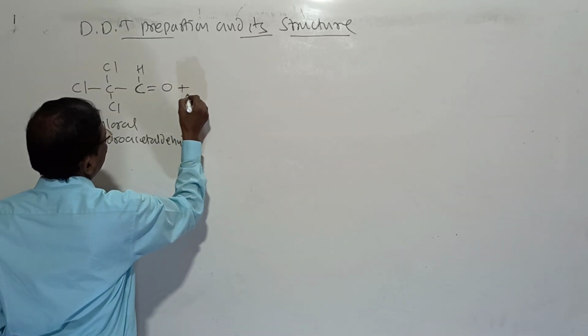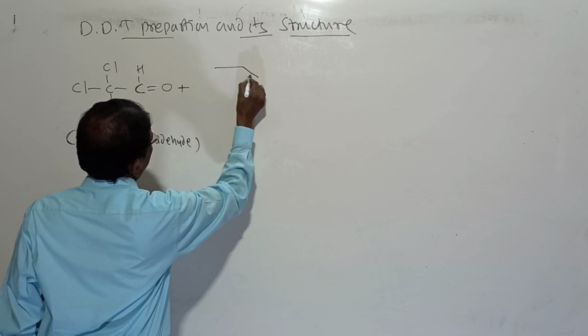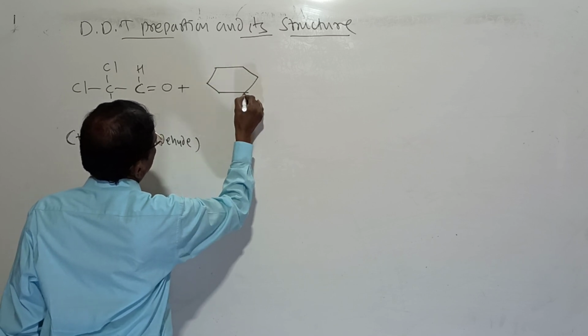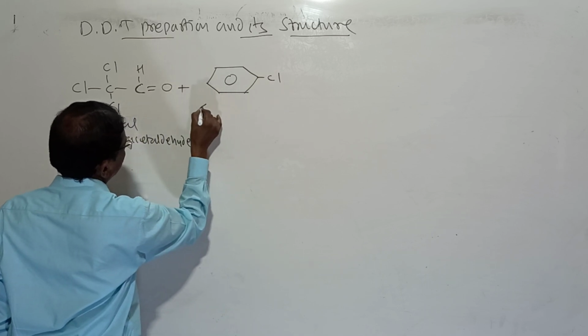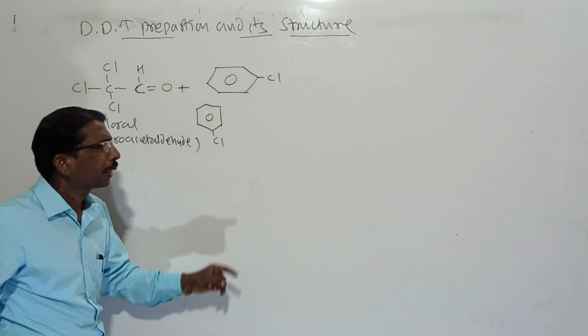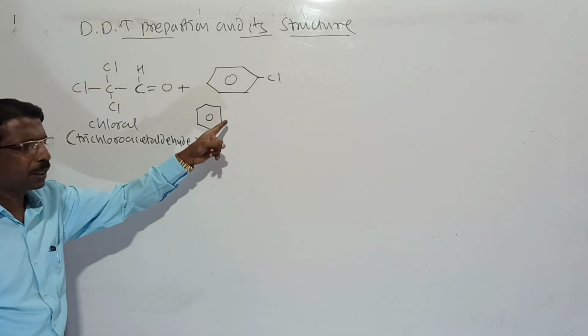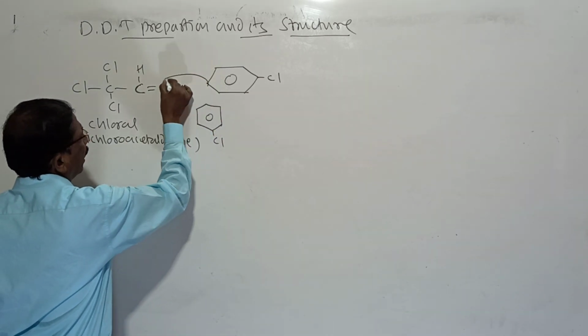When it is treated with chlorobenzene, I will write the chlorobenzene like this, Cl, and I will write another chlorobenzene here. Look students, here I have two chlorobenzenes, first chlorobenzene and second chlorobenzene.